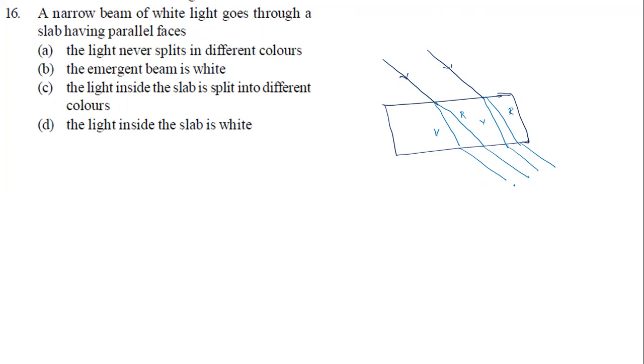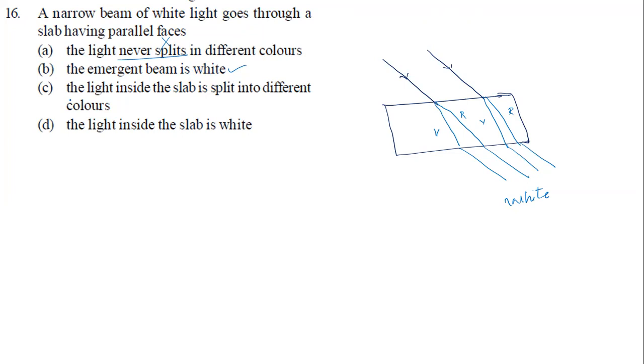But since all the colors are coming out here, they'll merge again and look like white light for us. The question is: a narrow beam of white light goes through a slab having parallel faces. Option: light never splits. It is the wrong option because light is going to split here. Emergent beam is white. Of course, it is white, because as the split beams come out, all those different colors combine again, because the splitting is inside. They combine and form white light.